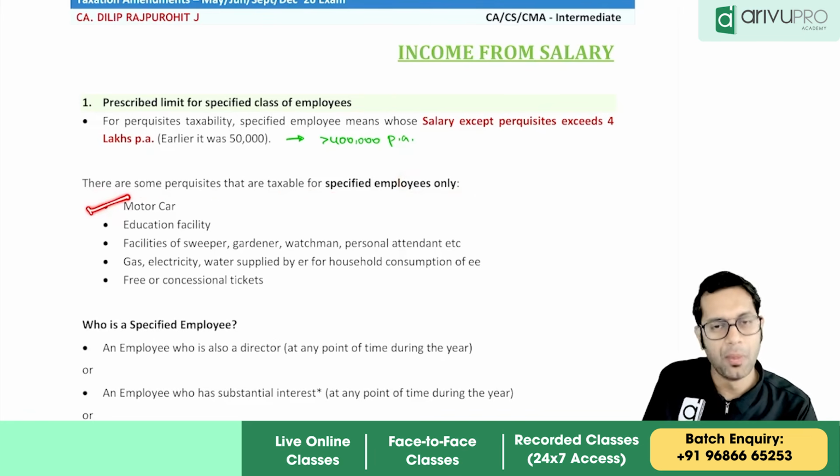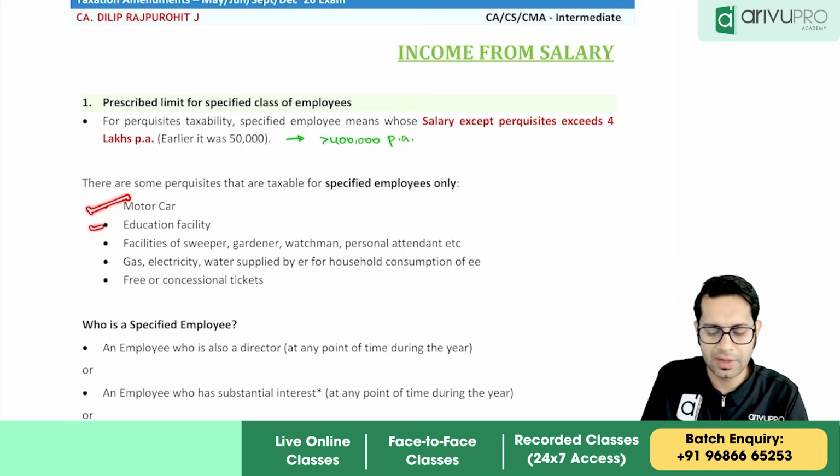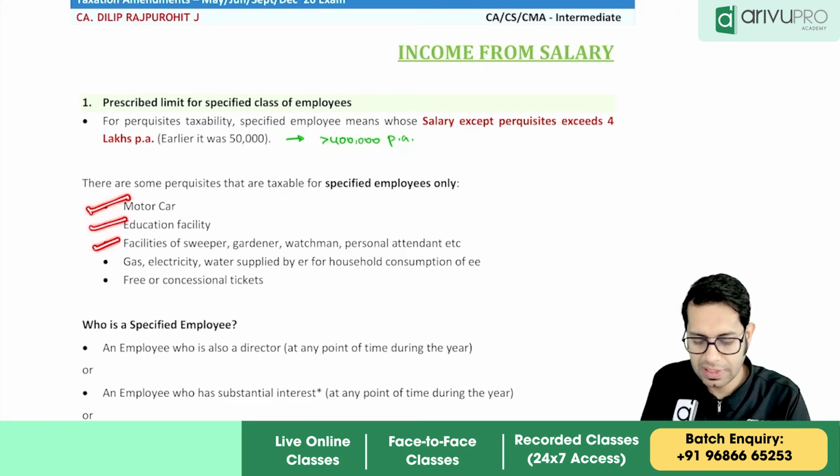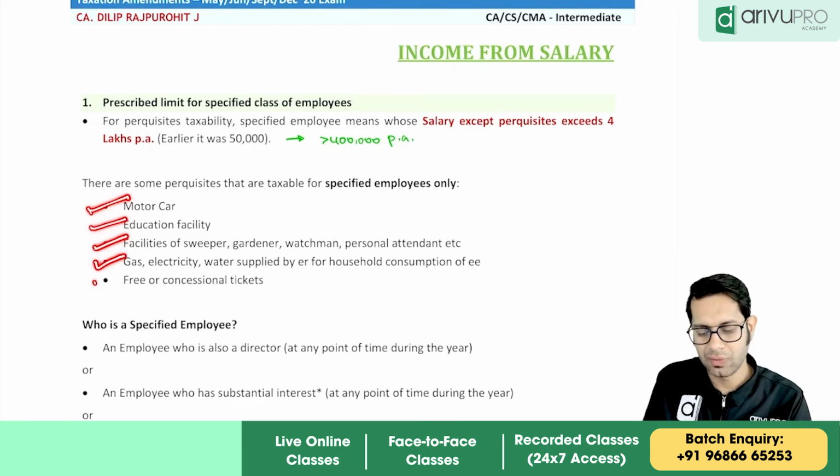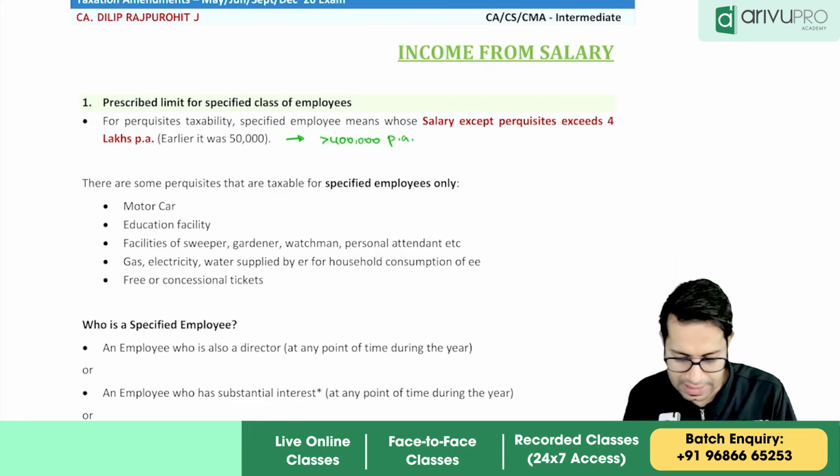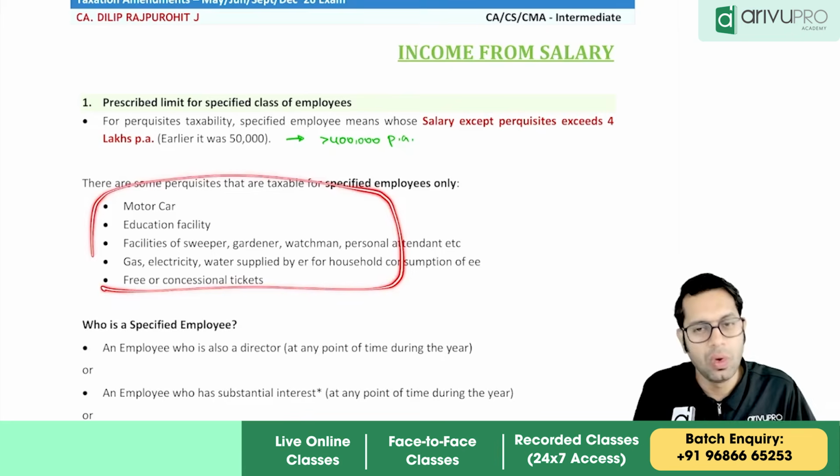Which are these? Motor car, that is car facility given by the company, education facility, facilities of sweeper, gardener, watchman, personal attendant, etc., gas, electricity, water supplied by the employer for household consumption of the employee, or free or concessional tickets, etc. So these apply only for a specified employee.